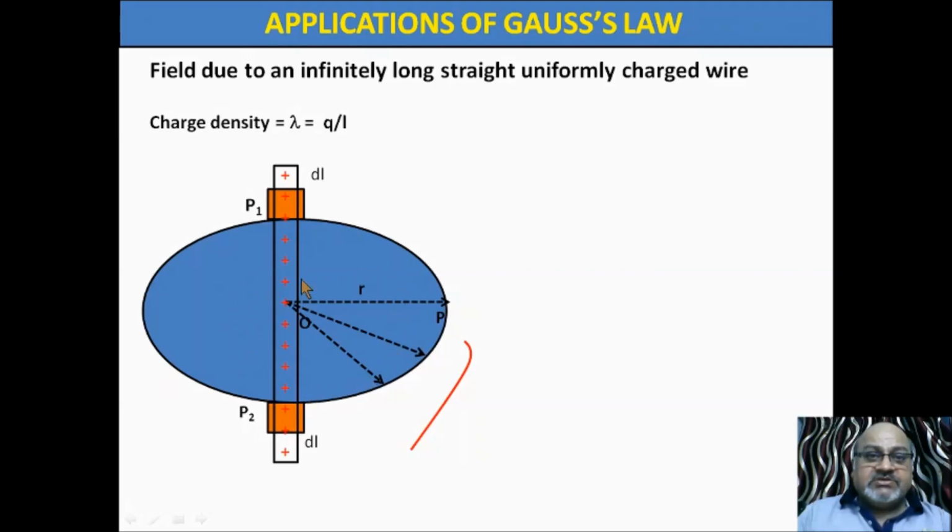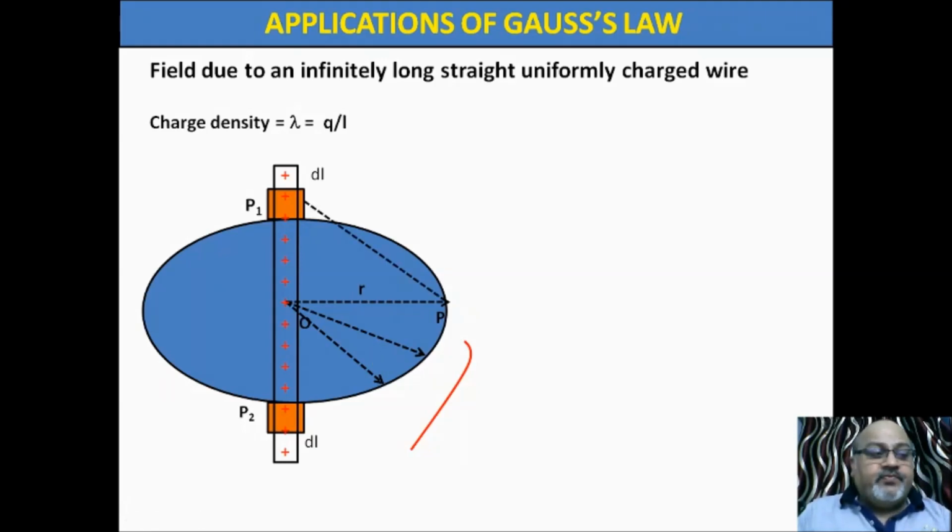This plane is circular. I have rotated this vector around this wire along this axis. This is imaginary, but when the vector is rotated in a particular plane, it sweeps some circular area. It means that the field is radial, the field is symmetric.